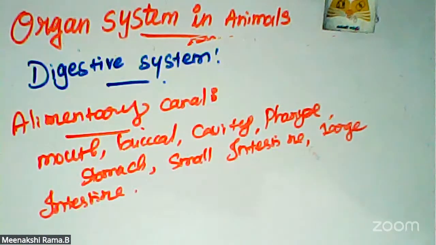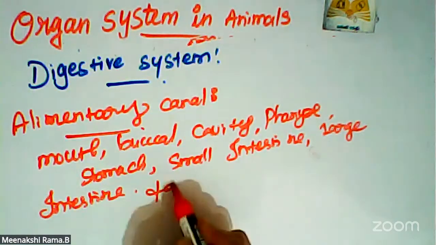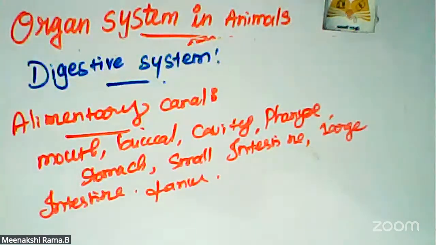And the last one is the anus. So the alimentary canal consists of the mouth, buccal cavity, pharynx, stomach, small intestine, large intestine, and anus.